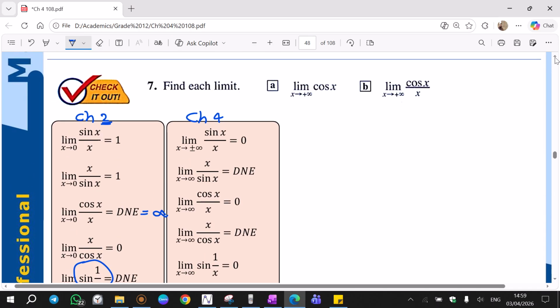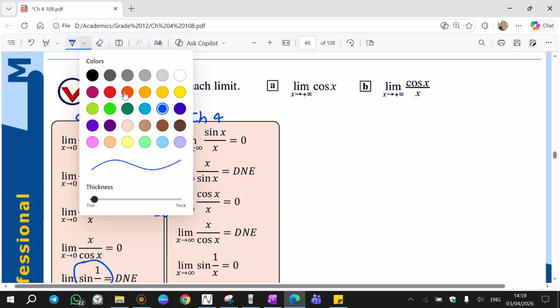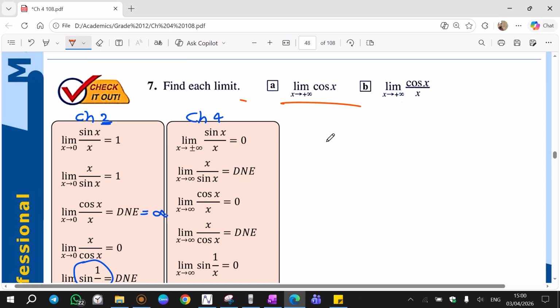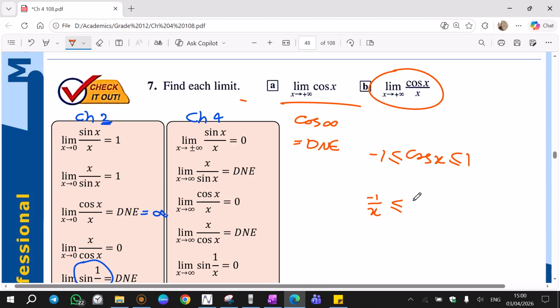Let's solve this. Cosine x. As I said previously, cosine infinity, if it's not in any calculation, if it's alone, just does not exist. And this one we can use the sandwich theorem. As you see, the answer is not available. What do we write right now? Cosine x is between 1 and negative 1. Now divide all of them by x: negative 1 over x is less than or equal to cosine x over x, less than or equal to 1 over x.